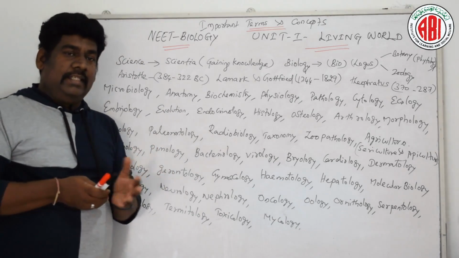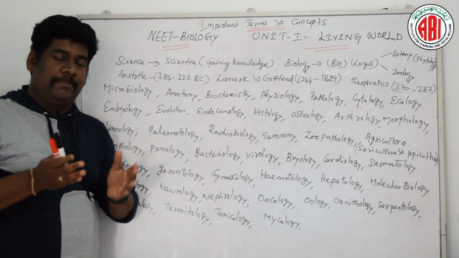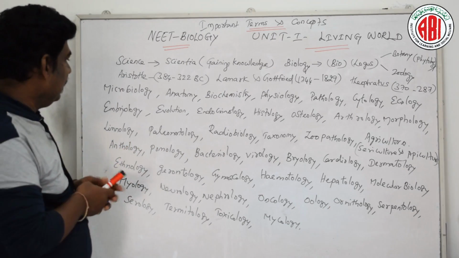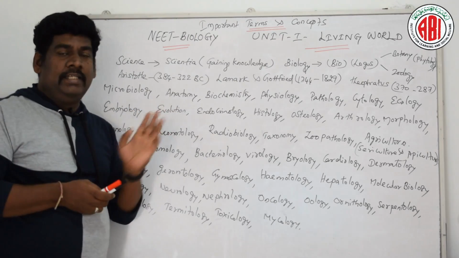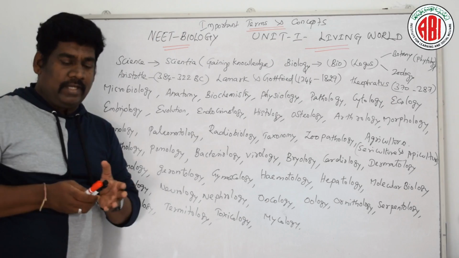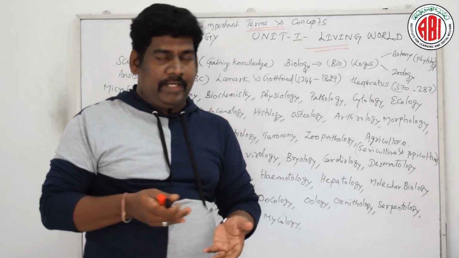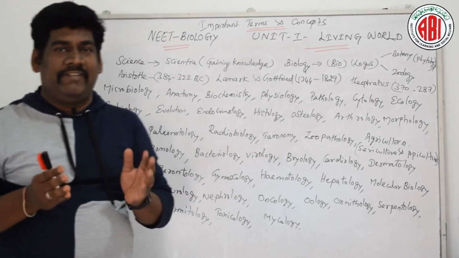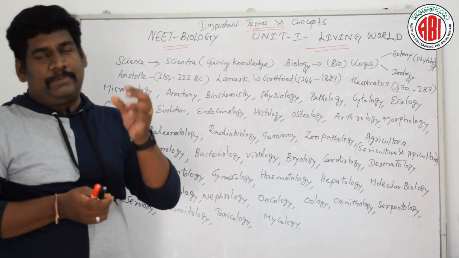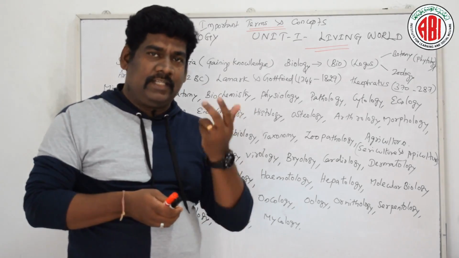Now let us see the different specific branches or sub branches of this biological science. Like microbiology, it is a branch of science which deals with the different types of microorganisms. We will discuss in detail in unit number 2, the diversity of living organisms, especially microorganisms like bacteria, fungus, virus, algae.